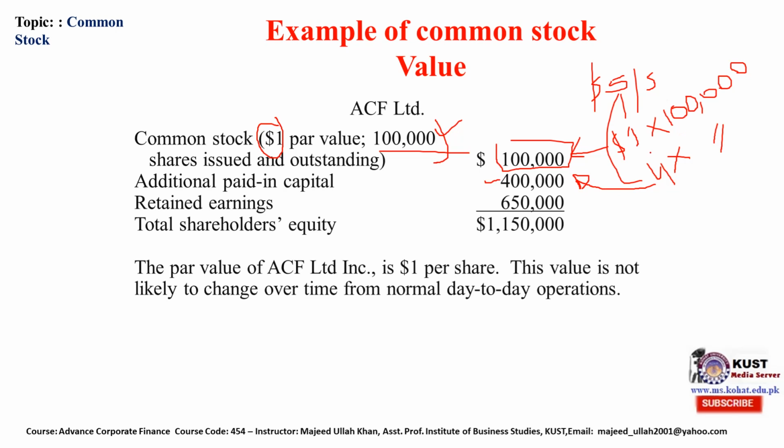As we said, any difference between issuance price and par value will be treated as additional paid in capital.